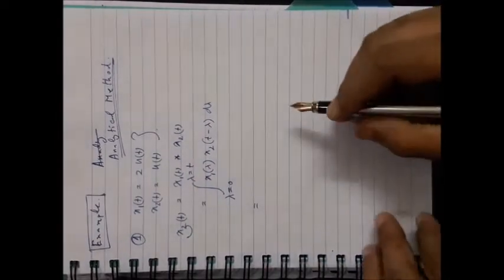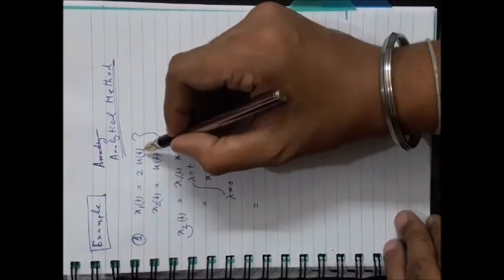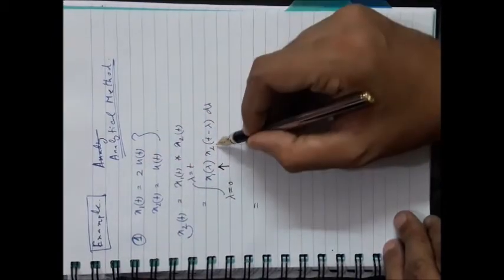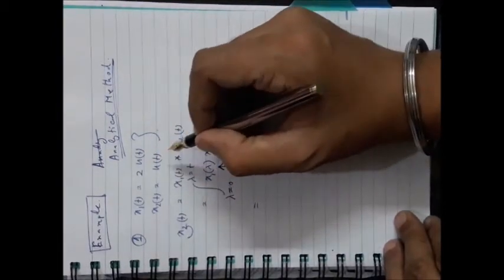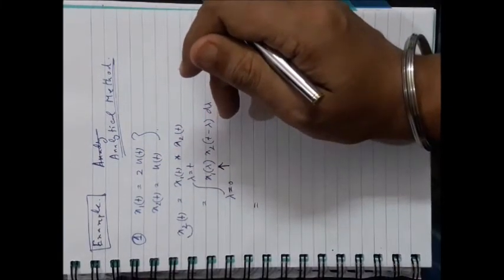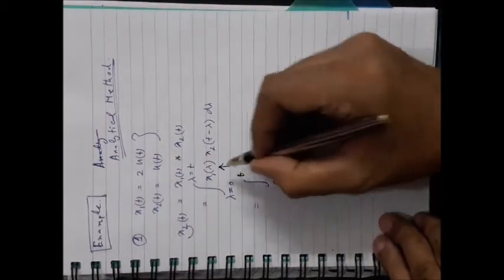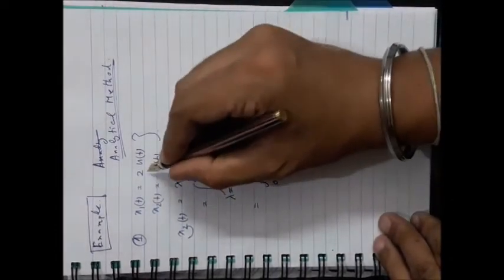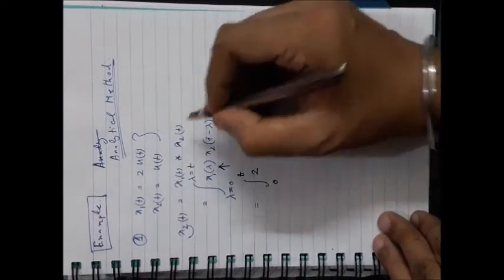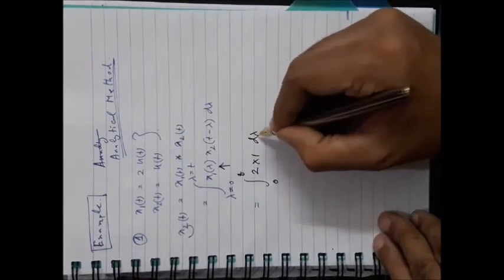Now see that this one is nothing but a unit step signal multiplied by 2, and this one is shifted version of the unit step signal. But for all those cases the amplitudes are constant, whether it is shifted version or the original version. For the first case limits are 0 to t. For the first case its amplitude should be equal to 2, and for the second case its amplitude should be equal to simply 1, d lambda.